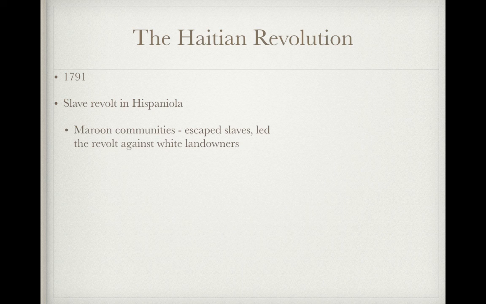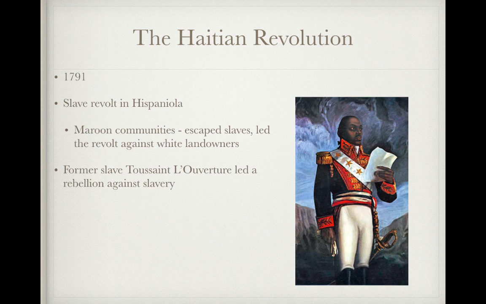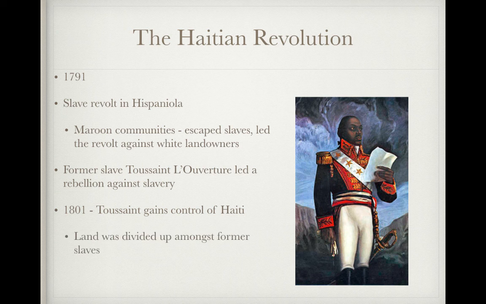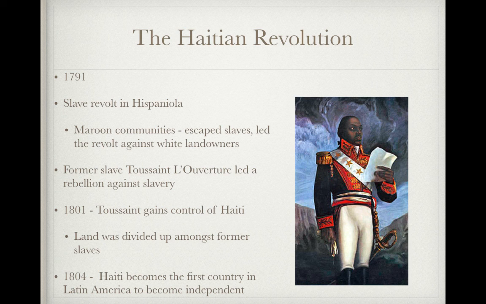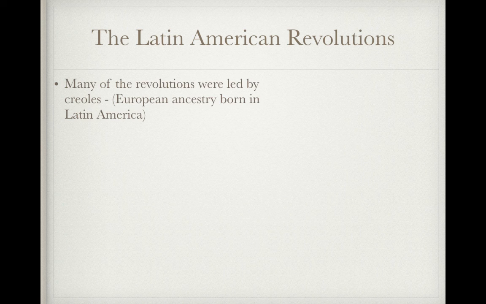All right, jumping on over to Haiti, which was a French colony in the Caribbean. The revolution began in 1791 with a slave revolt, which was led by maroon communities, which were escaped slaves that led this revolt against white landowners. A former slave by the name of Toussaint Louverture led a rebellion against slavery, and in 1801, Toussaint will gain control of Haiti. Land was divided up amongst former slaves, and in 1804, Haiti becomes the first country in Latin America to become independent.